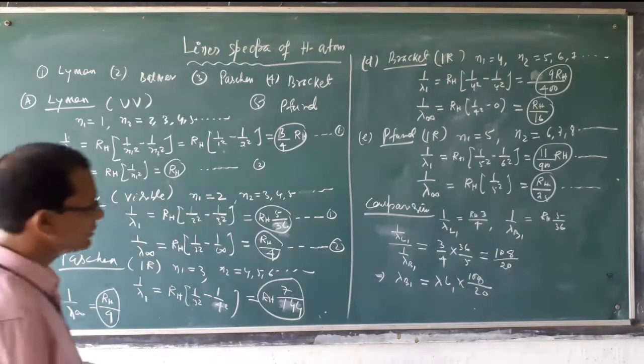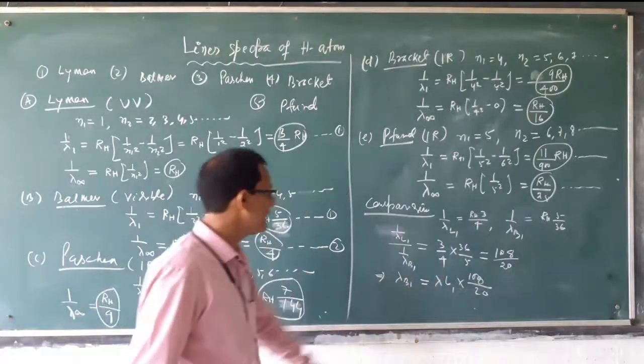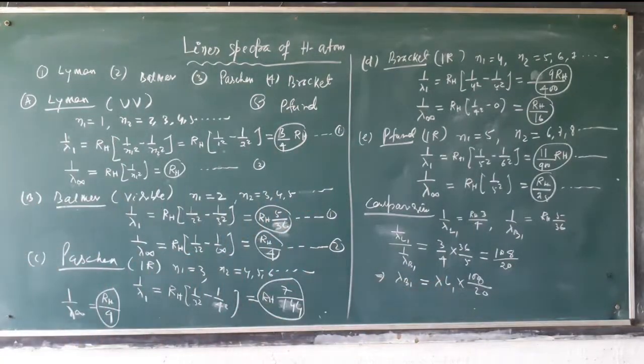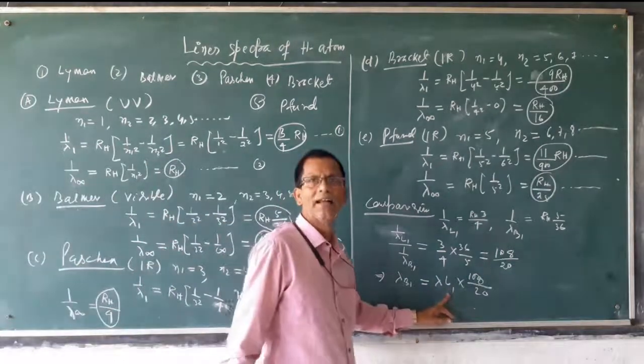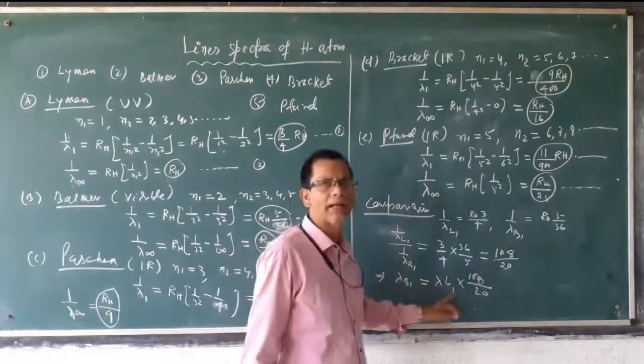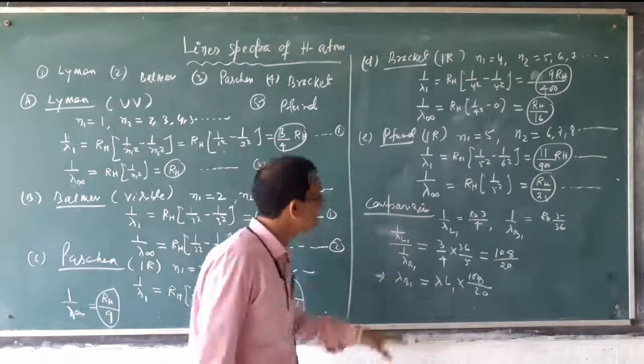That means lambda B1 is greater than lambda L1. That means in between the series, Balmer is greater than Lyman.